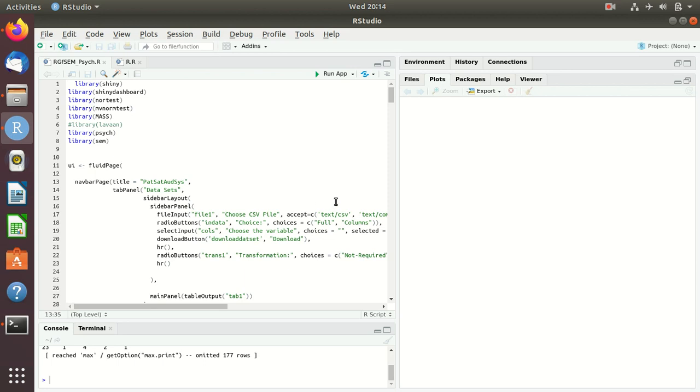RStudio is an editor meant for writing our programs. R is a language very popular in data science and analytics, and this patient satisfaction application is in fact one of the web applications that falls in the area of non-clinical analytics. And since R is meant for data science and analytics, I used R infrastructure to develop this application. Actually, I implemented a particular data analytics technique called structural equation modeling in this.